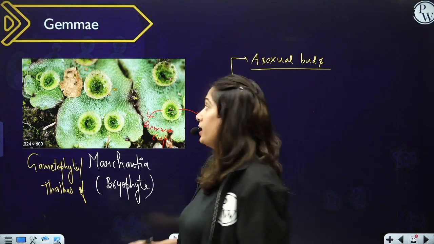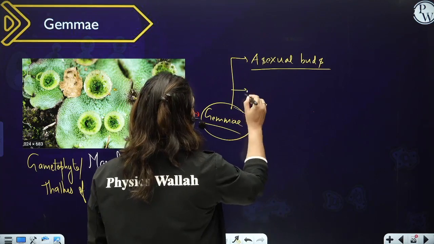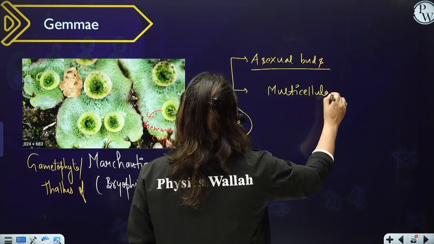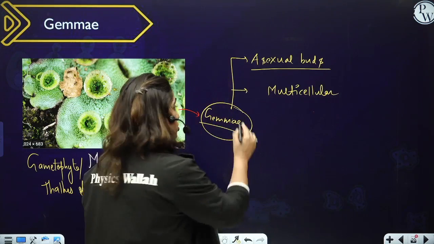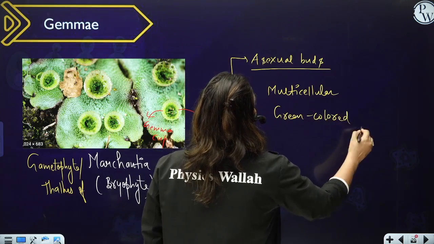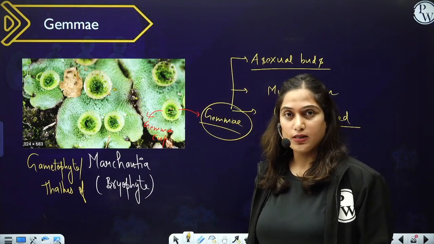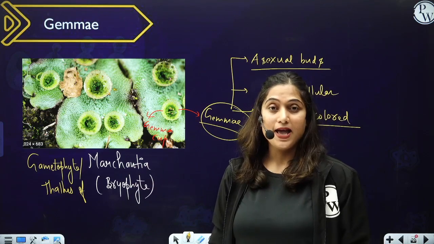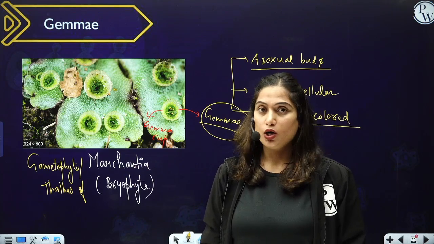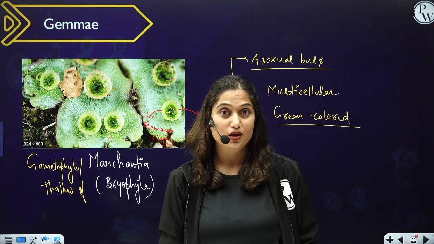Remember this point, because in bryophytes, asexual spores are not formed. One single gemma is a multicellular structure, and it is green colored because it has chloroplasts in it. So what is important about gemmae? Gemmae are found in certain bryophytes like Marchantia, which is a liverwort, and they are found inside certain structures called gemma cups. Gemmae are not asexual spores, they are asexual buds. They are multicellular, not unicellular, and they are green colored.